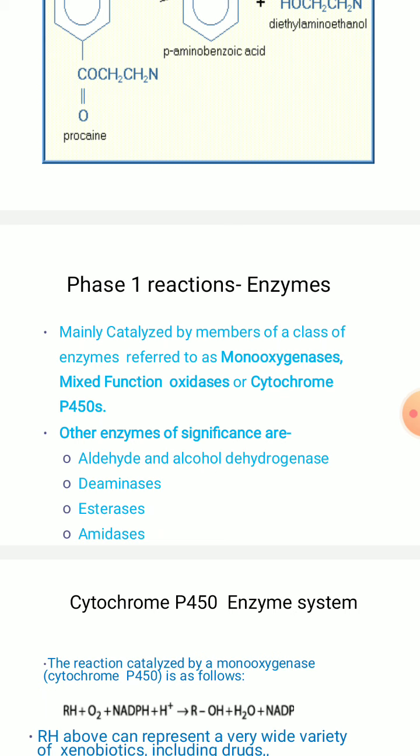Other enzymes of phase 1 reactions which have significance are aldehyde and alcohol dehydrogenase, as well as deaminases, esterases, and amidases. These are all the other enzymes which also play a very important role in carrying out phase 1 reactions, along with the monooxygenase enzyme systems or cytochrome P450 monooxygenase.